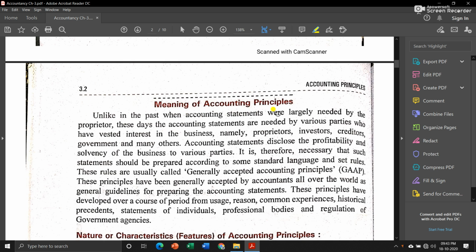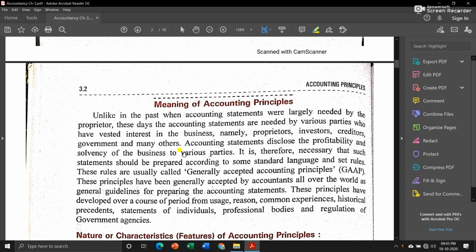Unlike in the past when accounting statements were largely needed by the proprietor, these days accounting statements are needed by various parties who have a vested interest in the business, namely proprietors, investors, creditors, government and many others. In our previous sessions we have seen that accounting information nowadays is not only needed by the proprietor but other parties are also interested in our business. So since this accounting information is needed by outsiders as well, that's why these principles have become compulsory or important in our business.